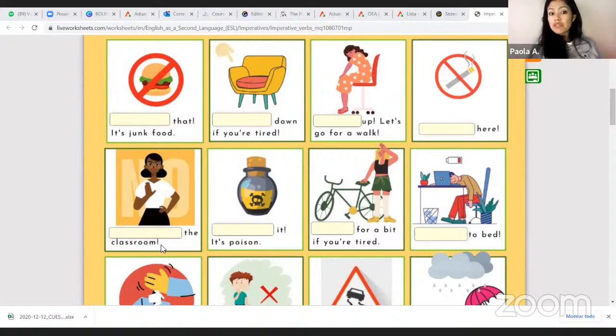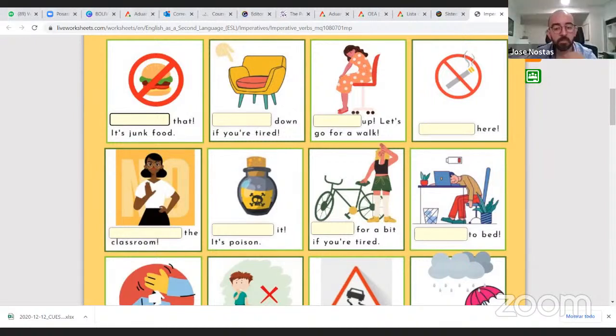They just have the verb at the beginning. All right, so let's try. What do you think about the first one? Do not eat that. Very good.